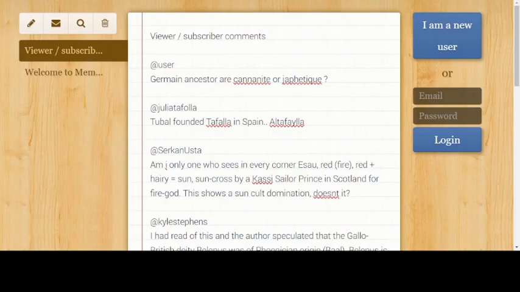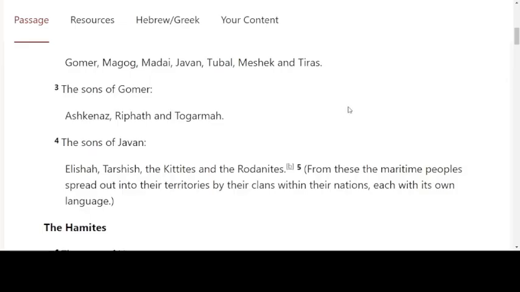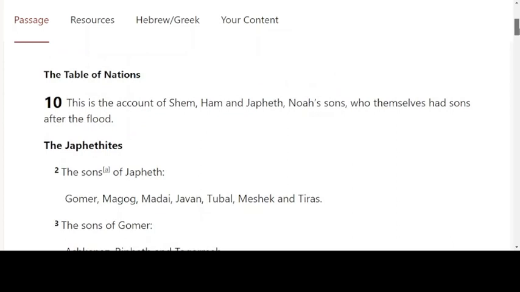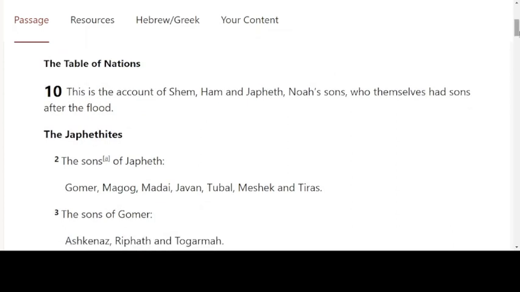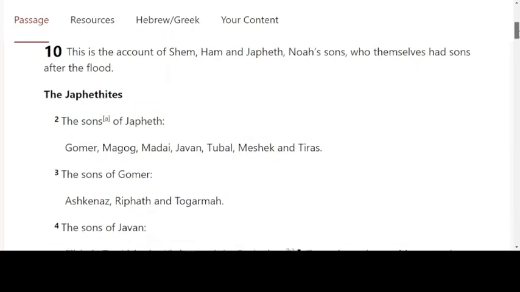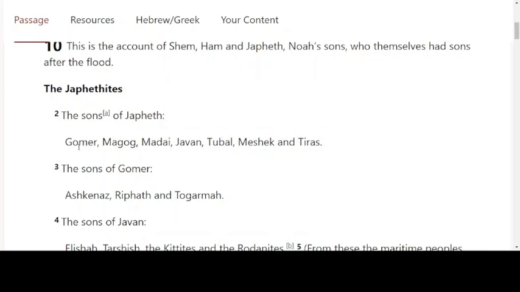And I'd like to clarify, because we don't want to present something which is misleading. So let's speak about Japheth from Genesis 10. It's known as the Table of Nations. So the descendants of the three sons of Noah, Shem, Ham, and Japheth. But can we look at them as nations, forming from these sons? And I'd like to speak about Gomer first. Now, I'm not going to share sources. I'm going to just say what I've learned, how I see it, and then you can judge that with what you've learned.